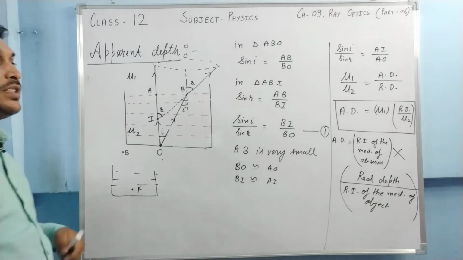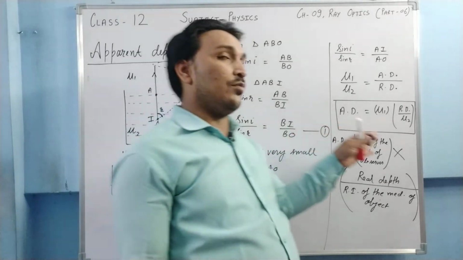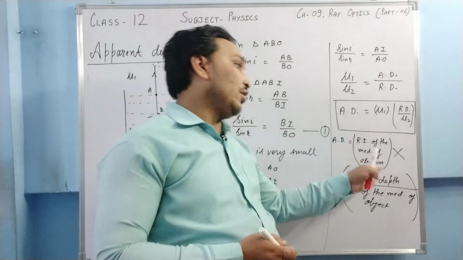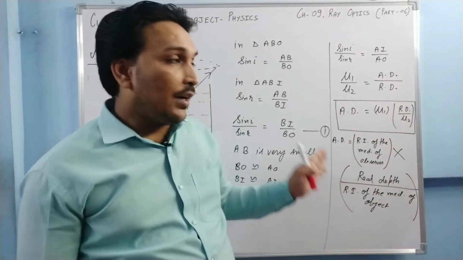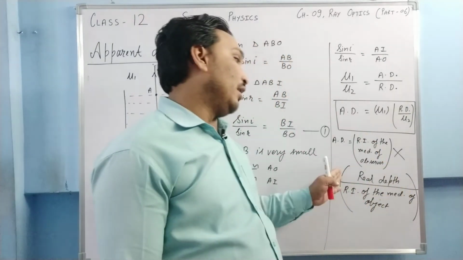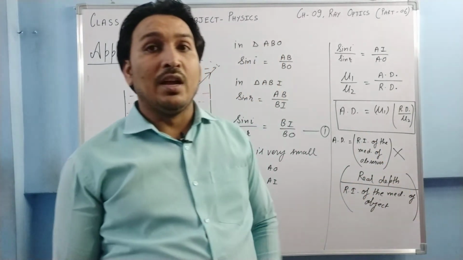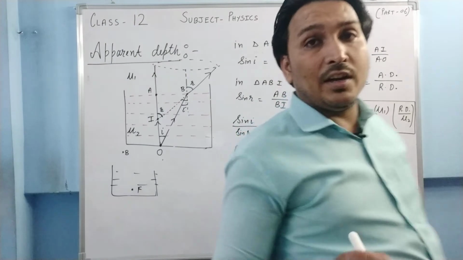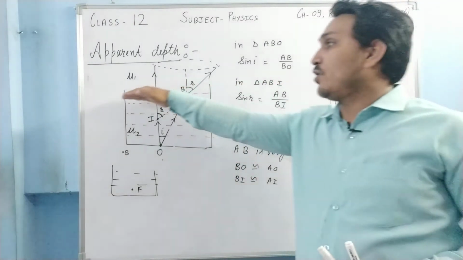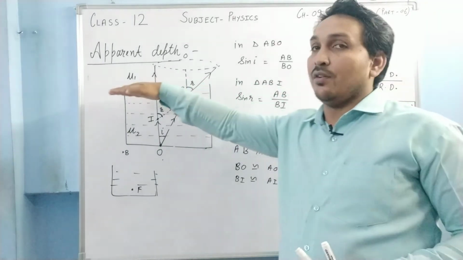So you need to understand every time what is mu1 and what is mu2. Instead of learning the formula the other way, you should learn it this way: refractive index of the medium of the observer multiplied by real depth, the real position. And one more thing, this real depth is measured from the interface of the surface, from here.